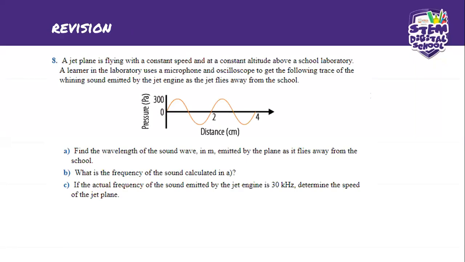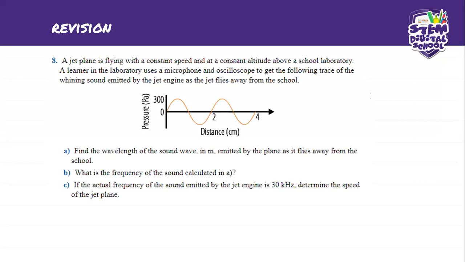We did from number 1 to number 7 yesterday. So today we continue from number 8. It says here, a jet plane is flying with a constant speed and a constant altitude above a school laboratory.